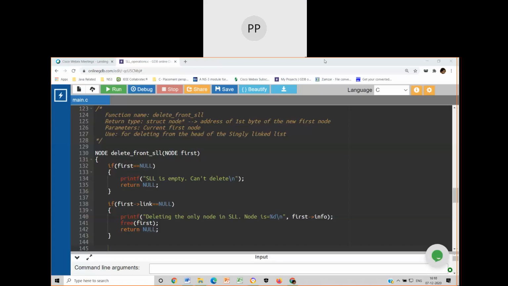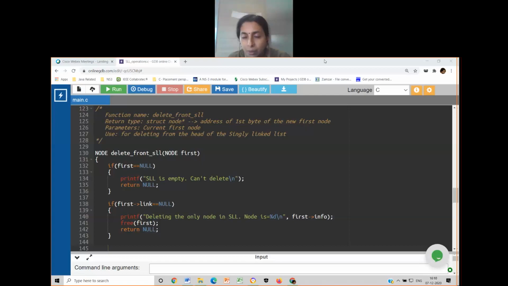Yes. So you just think like this. The info part and the link part both are some values. Both are addressed by one pointer. That is first, or temp. The link part contains the address of the second node. It is not containing the address of first node. Who has to hold the address of first node?